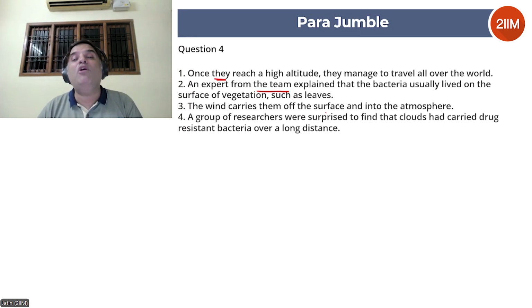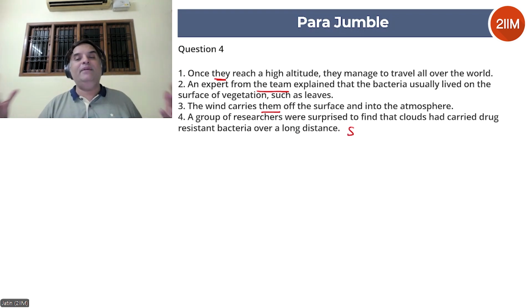The wind carries them off the surface and into the atmosphere. The question that pops up is what is them or who is them? Again, this can't be a starter statement. Let's look at sentence 4. A group of researchers were surprised to find that clouds had carried drug-resistant bacteria over a long distance. Can this be a starter statement? This can be a starter statement. Okay. Remember, we've eliminated 1, 2, 3 as starter. 4 seems like a good choice for a starter statement.